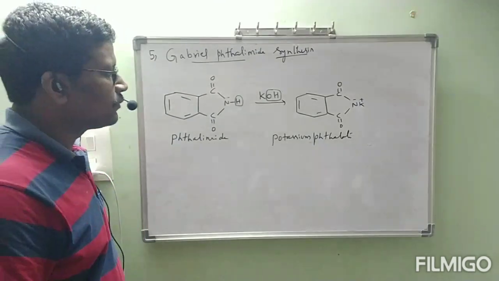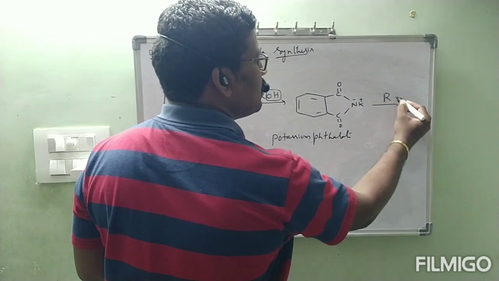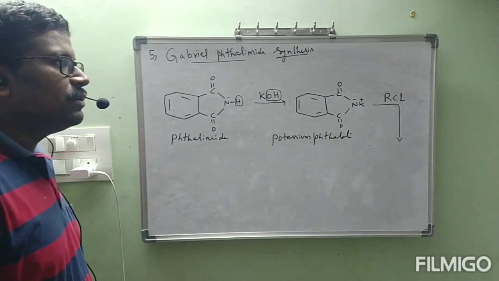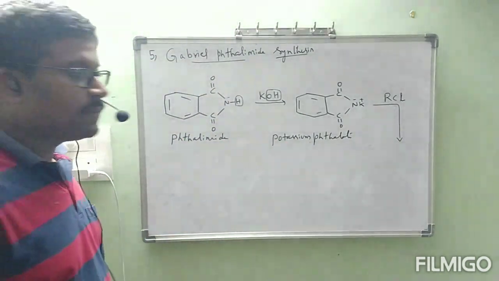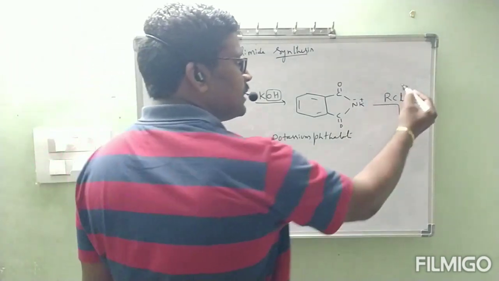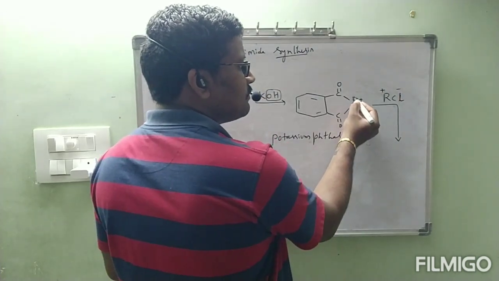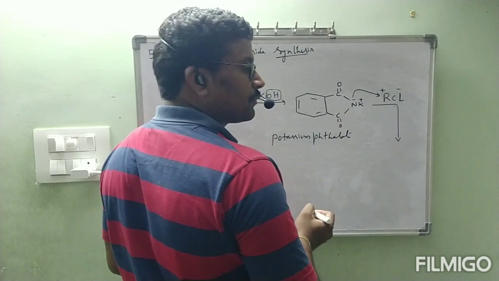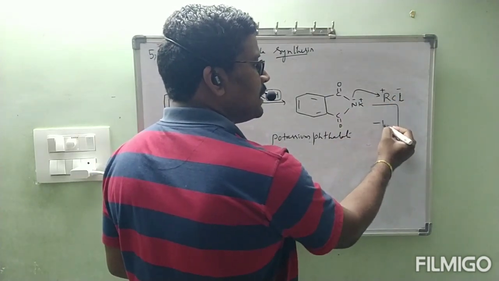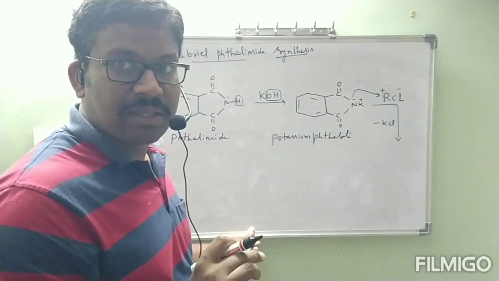Okay, next. This is going to react with RCl. Then what is going to happen between R and Cl, which is more electronegative? Chlorine. Chlorine will get negative charge, R will get positive charge. Then N minus will attack this R and K plus will react with Cl minus to form KCl. Minus KCl on the arrow mark is nothing but a byproduct.